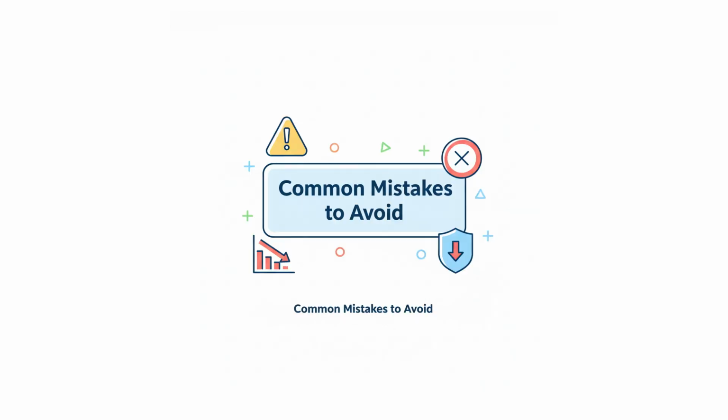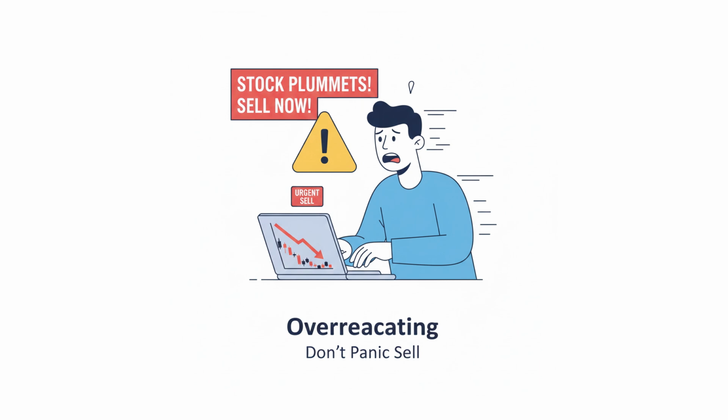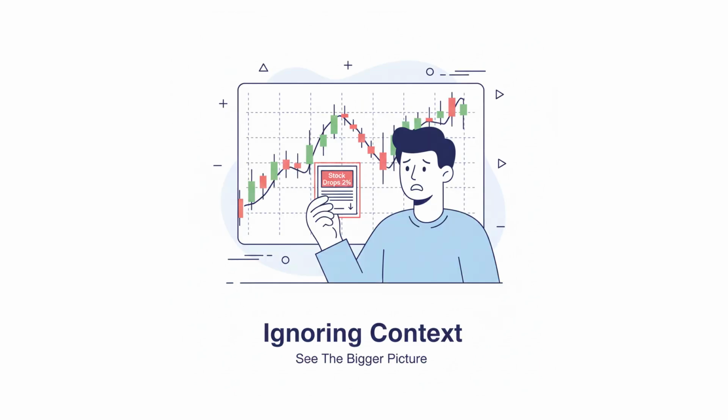Common mistakes to avoid. As a beginner, you are bound to make mistakes when looking at financial news. To save you some trouble, here are some common mistakes you should avoid. Overreacting. Making impulsive trades based on a single news headline can lead to losses. Ignoring context. Just because one report is bad doesn't mean the entire market is crashing.